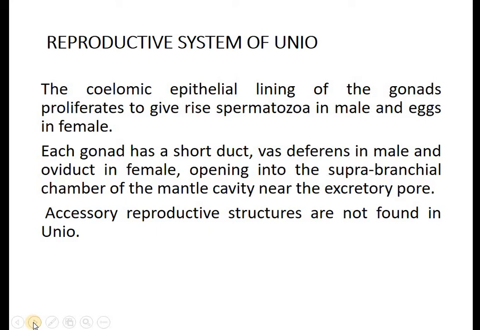So the gonads open outside, in the males by the vas deferens and in the females by the oviduct, into the suprabranchial chamber, which opens to the mantle cavity near the excretory pore. Accessory reproductive structures are not found in the case of the Unio.